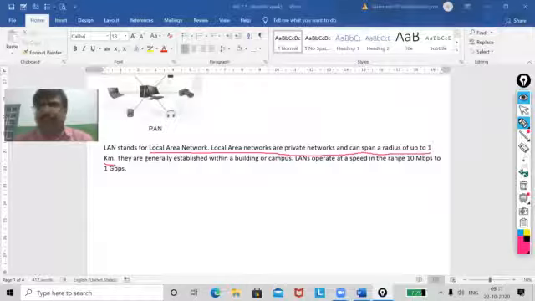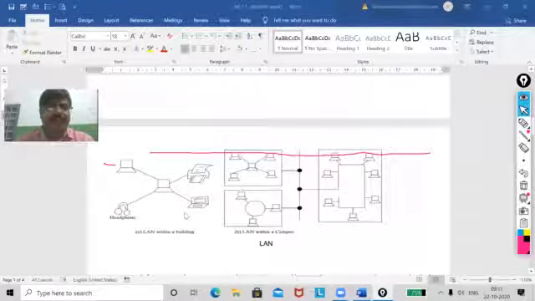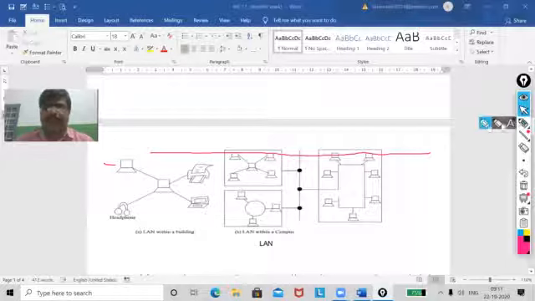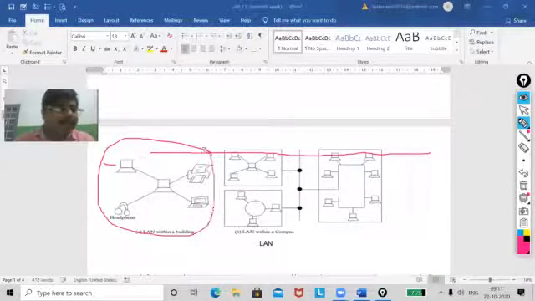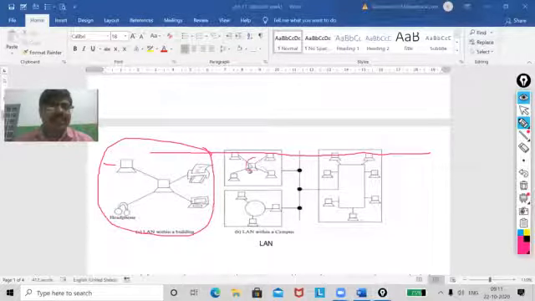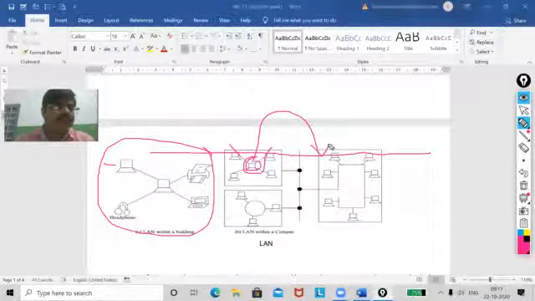Understood? Now you can see the LAN. Now you can see this is my PC. It is connected to other PCs. Maybe this one can be connected to another also. That means one building to another building also, or one campus to another campus. It is up to you how you are going to lay down your network. Very close or a little bit far from your main station.